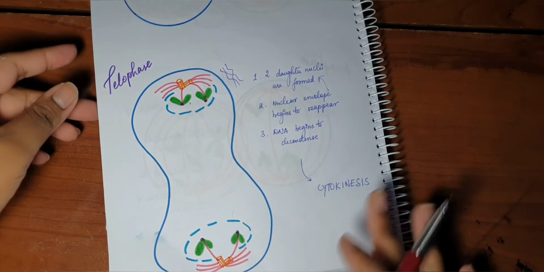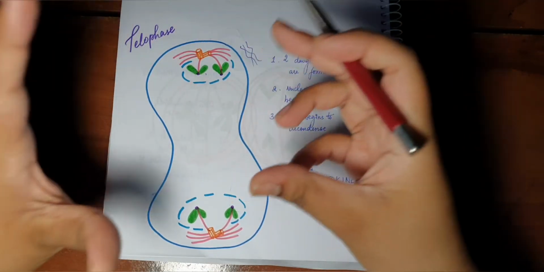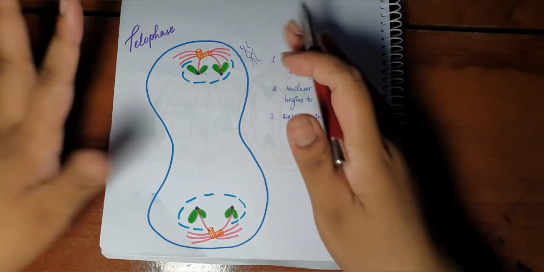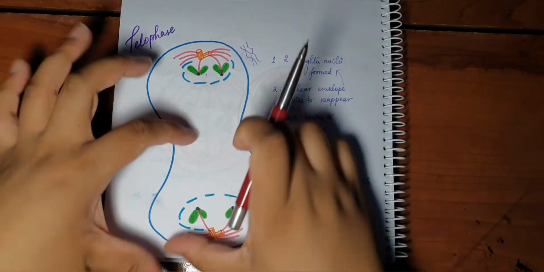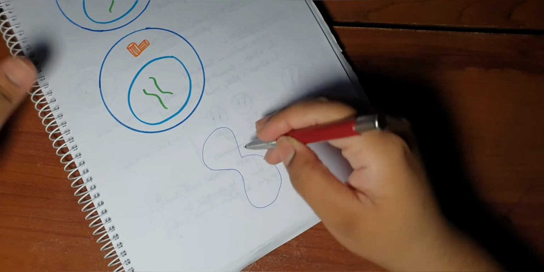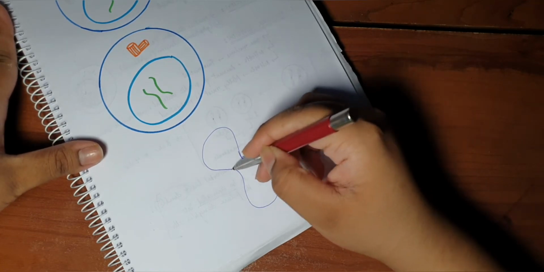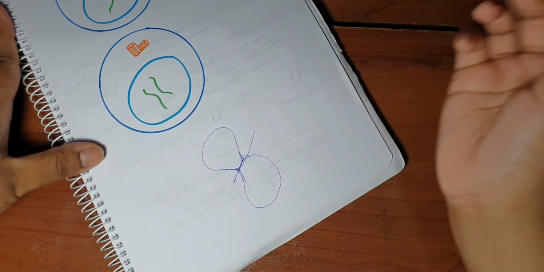And after this, the cell will undergo cytokinesis. Meanwhile, there has been production of proteins and copy of organelles and everything. So now the next thing to undergo is cytokinesis. The cytoplasm has to divide. Now for cytokinesis, supposing this is the dividing cell, a furrow will appear like this. This is the furrow, and it will keep invading until it becomes two separate cells.